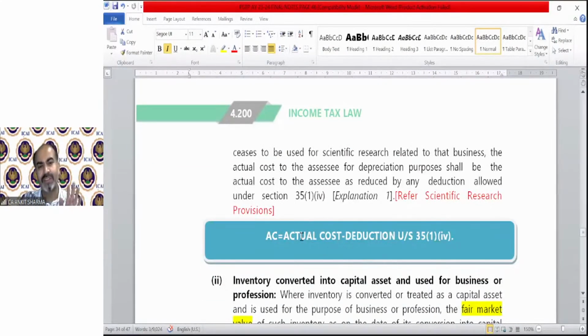For the time being, understand this with the help of this simple formula: actual cost minus deduction under section 35(1). So if you are receiving any scientific research asset, then the actual cost for you will be the actual cost minus the deduction under section 35. Section 35 refers to the scientific research provision. So just relax, do not bother. I have explained the scientific research provision in detail with an example, and then you will understand what we were talking about here.